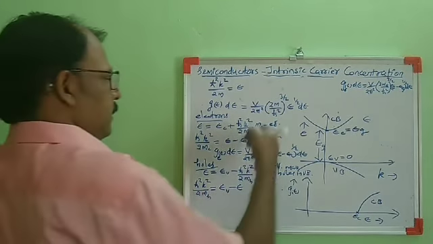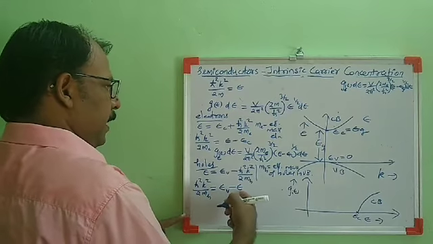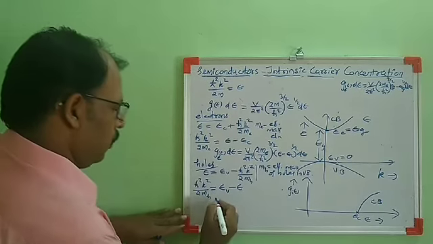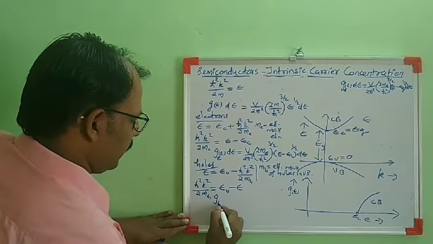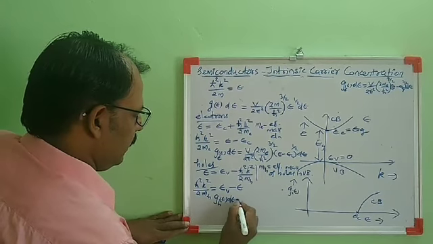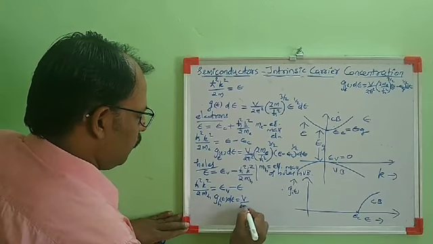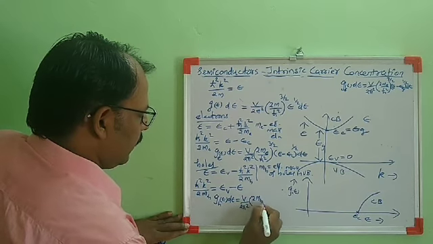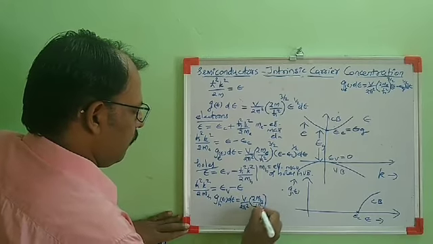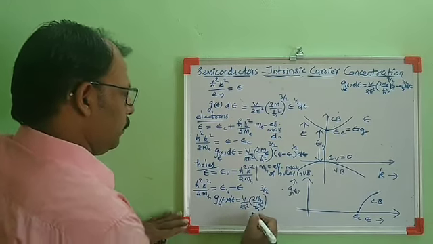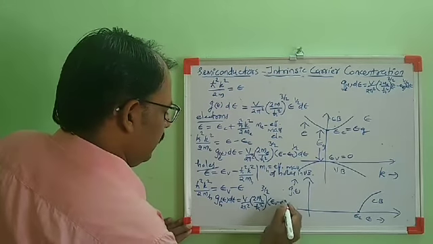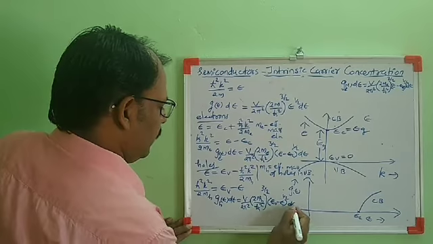So the density of states, in a similar way, replacing E by EV minus E, we can obtain the density of states for hole. So for hole, we can write the density of states as GH(E) DE equal to V by 2 pi square into, here it is mH, effective mass of holes, by 2 mH by H bar square, the whole raised to 3 by 2. Instead of E, we are replacing by EV minus E raised to 1 by 2 DE.